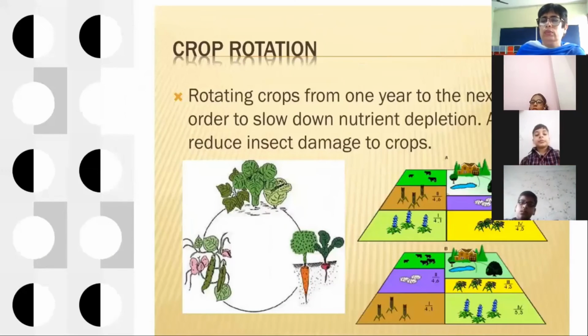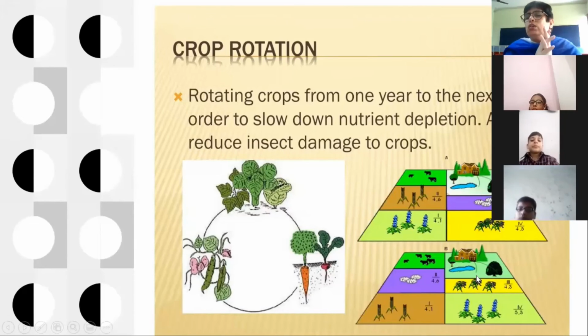Next is crop rotation. We have done overcropping. Instead of that, rotation of crops is to be done. See it in this picture. In the first picture, the color shown is brown, here it is light yellow, yellow and purple. Now in the next picture, this purple crop is grown over here, this yellow crop is grown over there, and this way. So this is called rotation. And why is the rotation done? So that the fertility and the nutrients of the soil can be maintained.